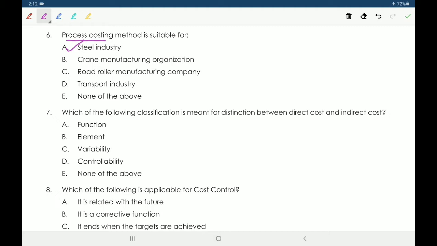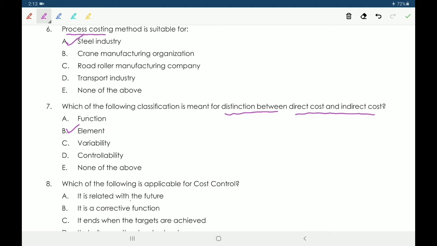Seventh one, which of the following classification is meant for distinction between direct cost and indirect cost? Option A, function, B, element, C, variability, D, controllability, E, none of the above. So the option is element. The classification meant for distinction between direct cost and indirect cost is element wise classification.